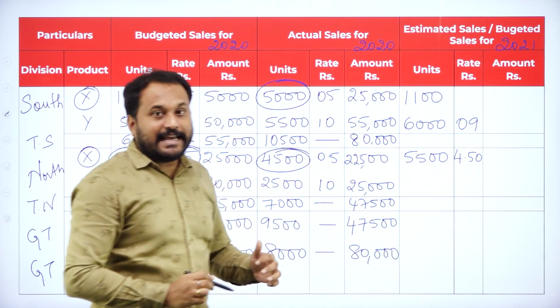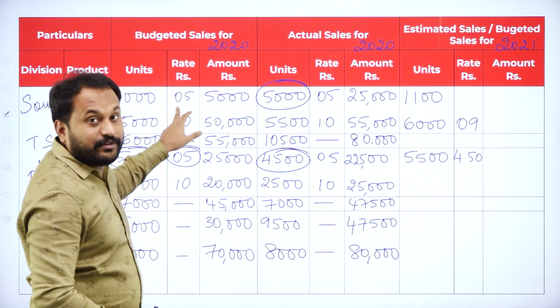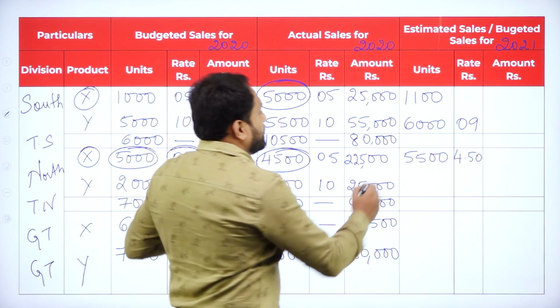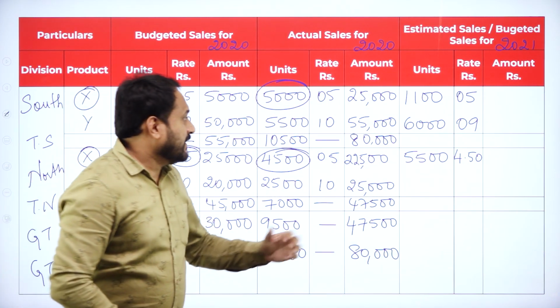And they have not said anything about rate. So rate remains the same. What is the rate here? 5 rupees. So we'll take the base, that is 5 rupees. So we'll write here 5 rupees. Is it easy, students? Done. Let's go with the next one.